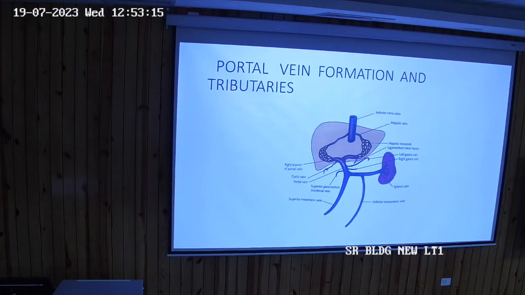Now finally the tributaries of the portal vein. I don't think I'll be able to finish the portocaval anastomosis, that I will do in the next class. So I'll just finish the tributaries of the portal vein. Okay.